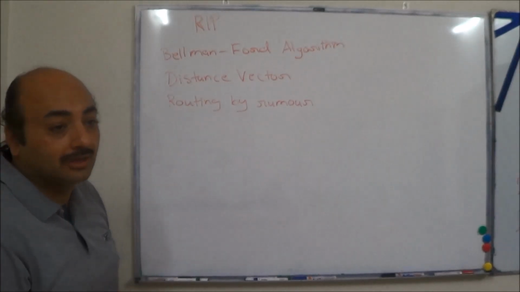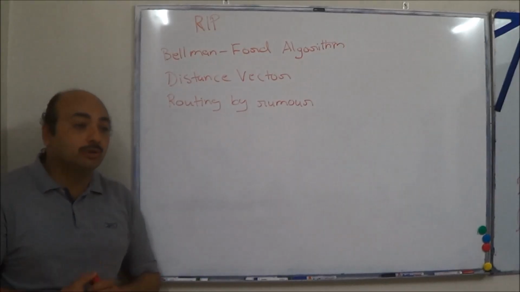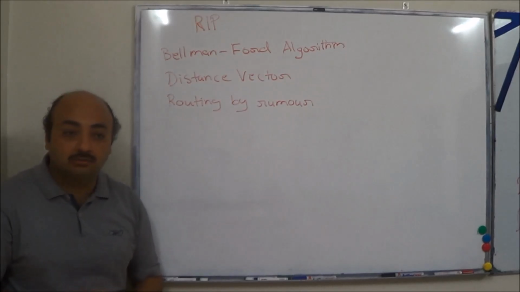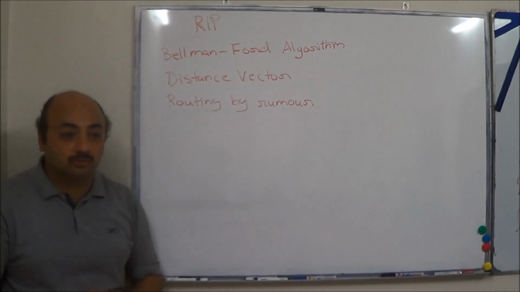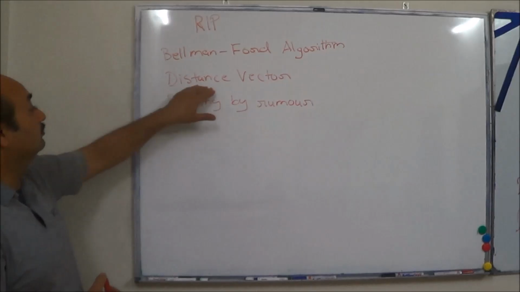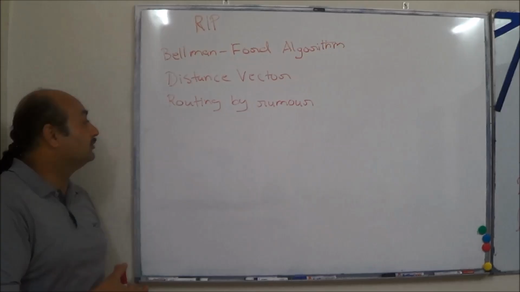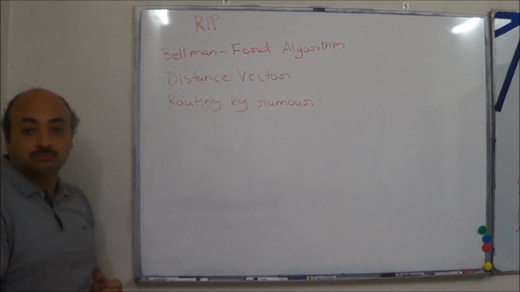Distance vector. There are two categories of dynamic routing protocols. One is distance vector, the other one is link state. When we study OSPF, we will say OSPF is a link state routing protocol. We will come to what exactly distance vector means, I will explain, but this is what you need to remember. Distance vector. The next thing is routing by rumor.